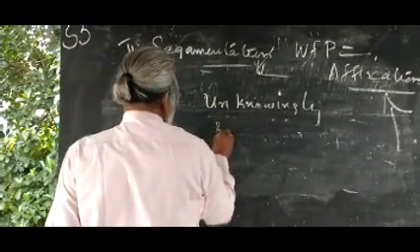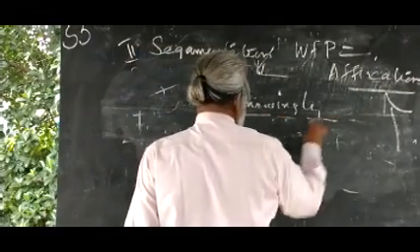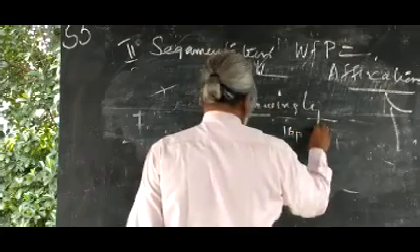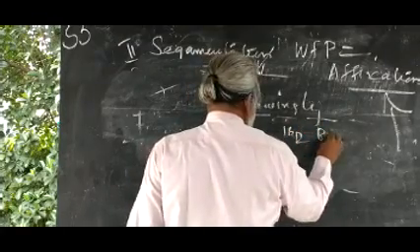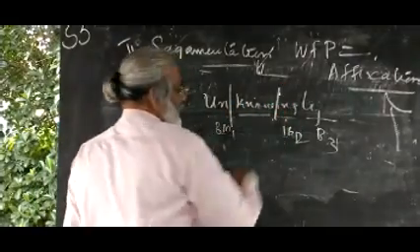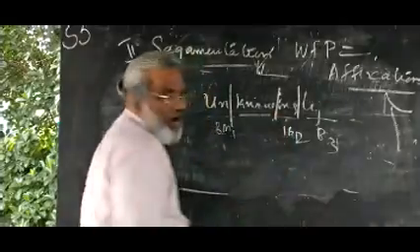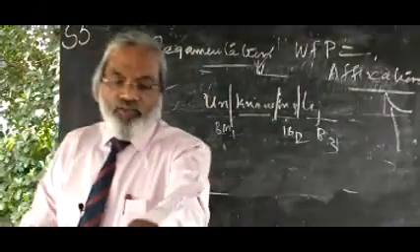What is called a bound morpheme? No is the stem. Ing, ly, this is bound morpheme 1, 2, and 3. So no is the correct word. Cutting here, 1, 2, 3, 4: unknowingly. We get know as the verb.